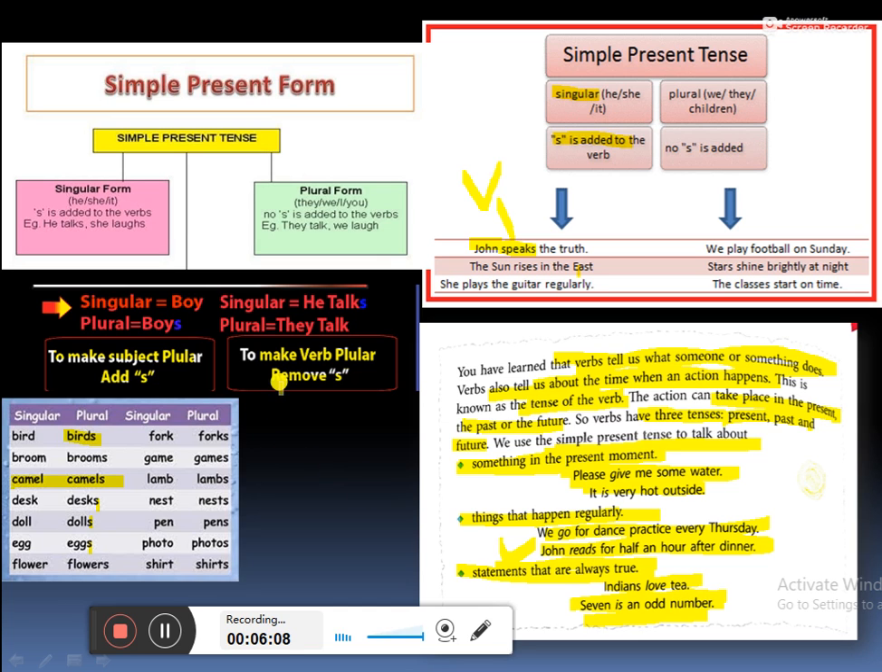Clear? Now with singular form he, she, it, an s is always added to the verb. Like he talks, s is added here. She laughs, s is added. But when they, we, I, you is used, no s will be added. Like they talk, we laugh, no s is added here. Okay? With this verb, no s will be added. Okay?